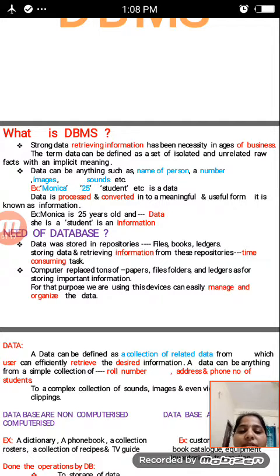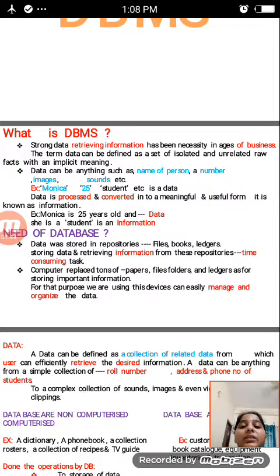Data that is processed and converted into a meaningful and useful form is known as information. For example, Monica is 25 years old, which is data. She is a student is information. This is about data and information.